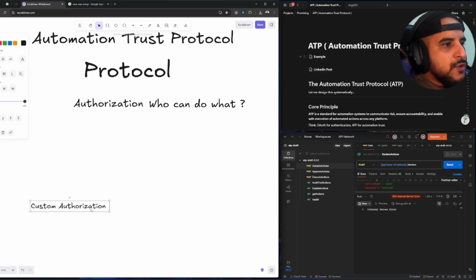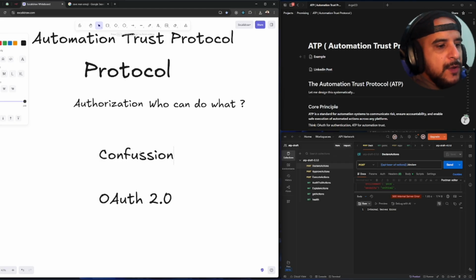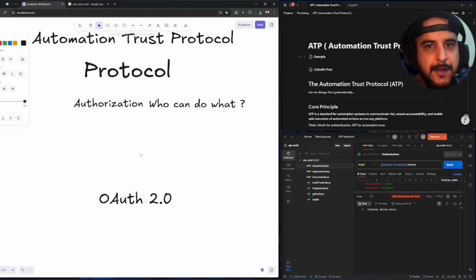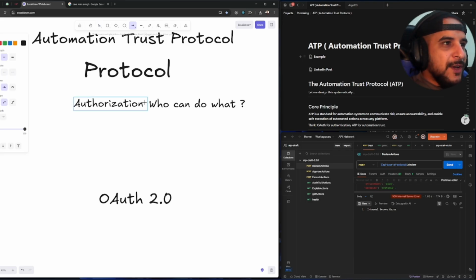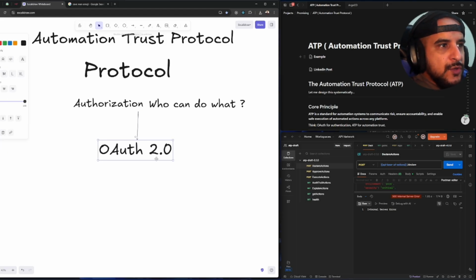So we introduced to you OAuth 2.0. We introduced to you RBAC. We introduced to you ABAC, attribute-based access control, and so on, right? And the reason we introduced OAuth, why? Because as we said, we want to eliminate confusion. We want to eliminate that, and we can do that by specifying the rules that govern authorization, and that was OAuth 2.0.